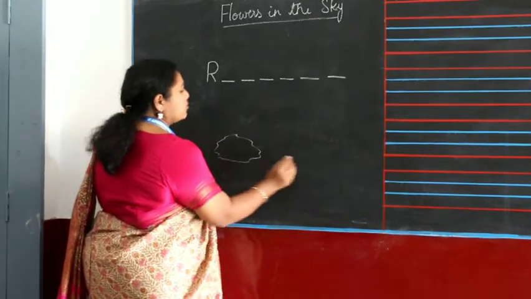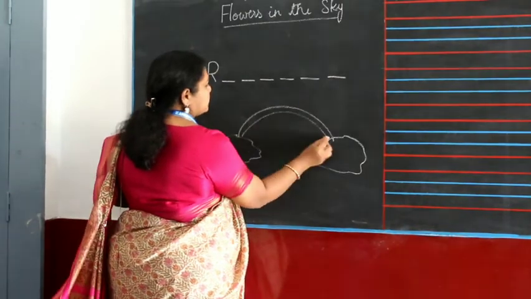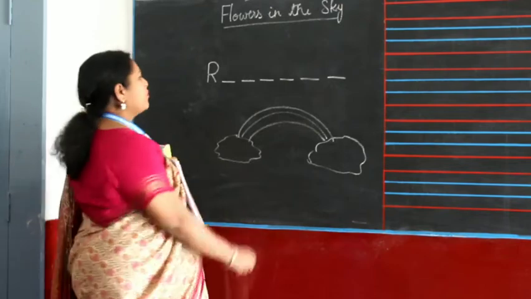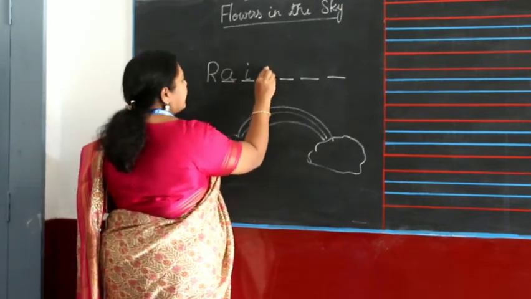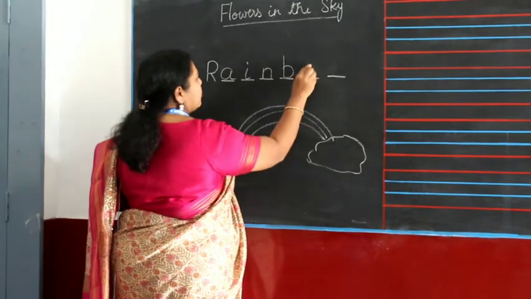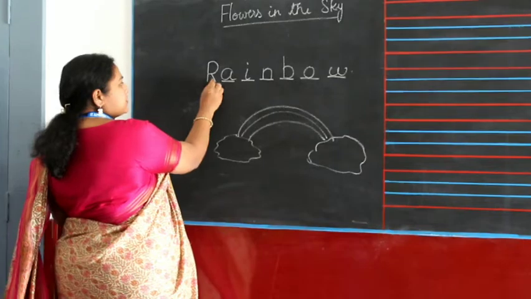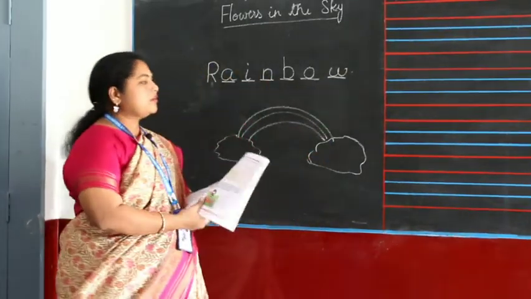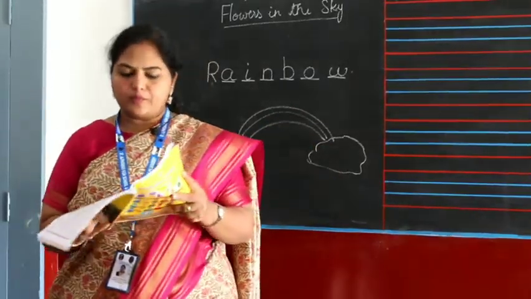Which is that which makes a bridge in the sky? So this is a cloud, and there's a bridge here. So what is this? It's a rainbow. R-A-I-N-B-O-W, rainbow. So I start with the letter R and I have 6 more friends, make a bridge in the sky. So the answer to the riddle is rainbow.